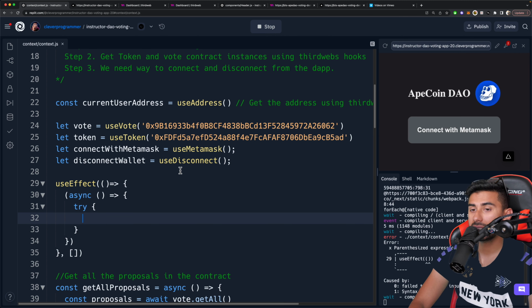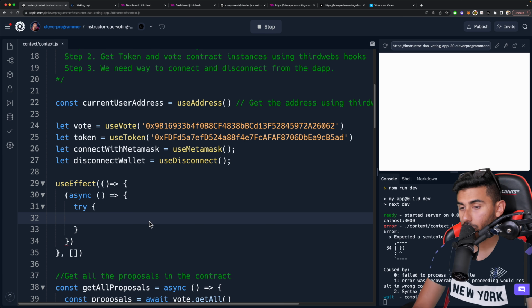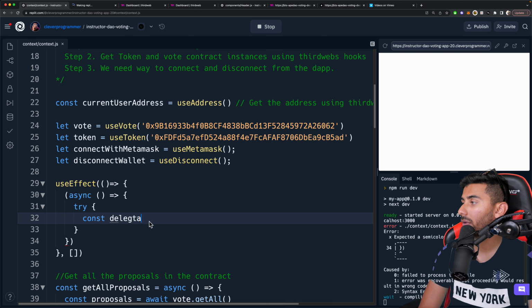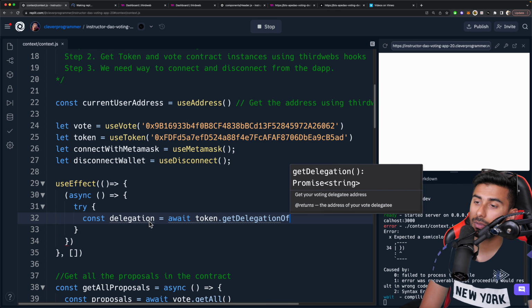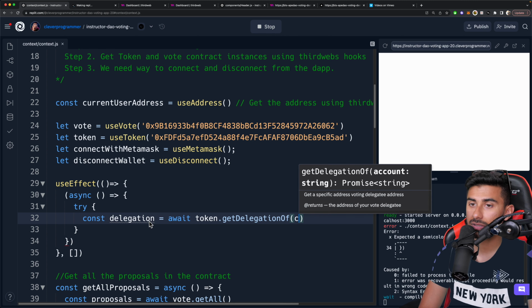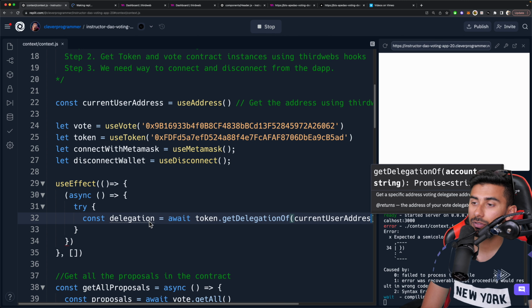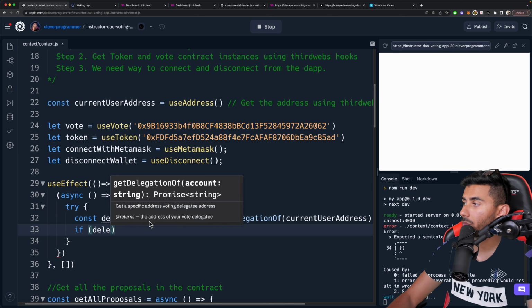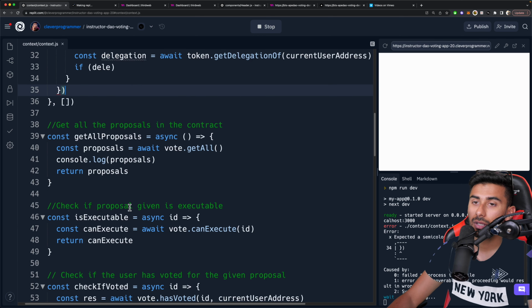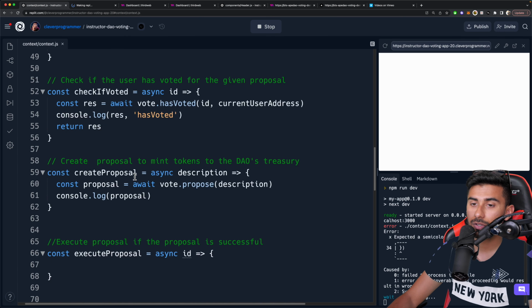I'm going to go ahead and say try. So we're going to try and see if we have this delegation, and I'm going to await it. We're going to get the delegation of the current user, so I'm going to say current user address. And then if delegation, we're going to actually repeat this code, and we could probably even just copy some of this.